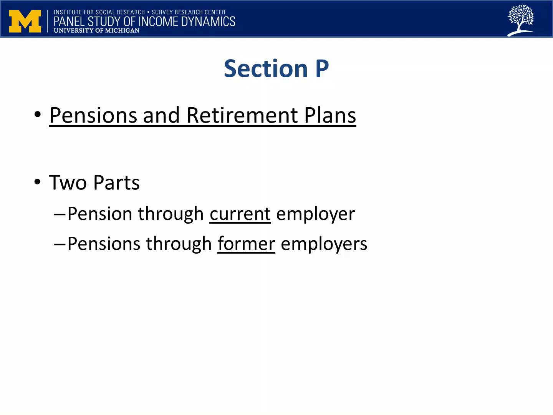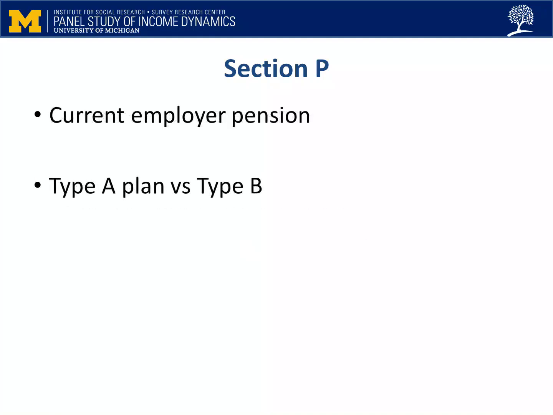Let's look in more detail at the first half, the questions about pensions through a current employer. The first question simply determines whether the reference person is covered by a pension at his or her current job. If they are covered, we begin with some basic questions about the plan. After that, we come to a very important question: how the benefits for the reference person's pension are determined.